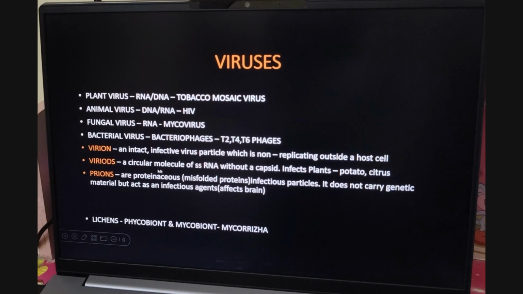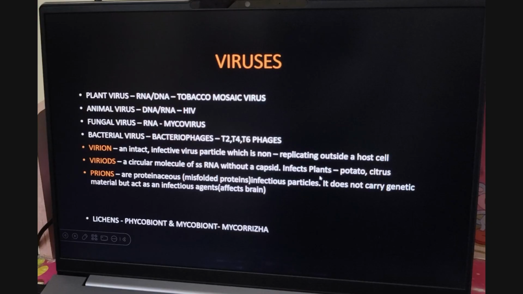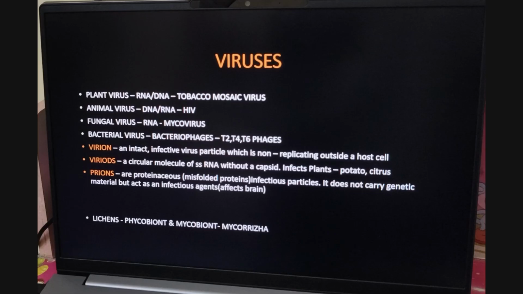Viroids are a circular molecule of single-stranded RNA, SS meaning single-strand RNA, without a capsid. It infects plants mostly. Prions are different. Normally a virus should carry DNA or RNA as their genome, but some viruses will not carry any DNA or RNA. Instead, their protein will act as an infectious particle. This prion mostly infects our central nervous system, and especially it causes notable diseases in animals.